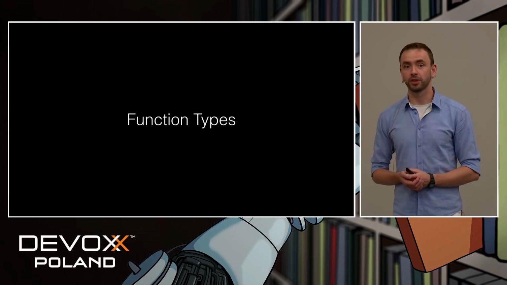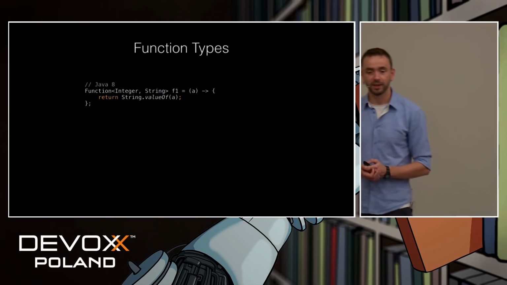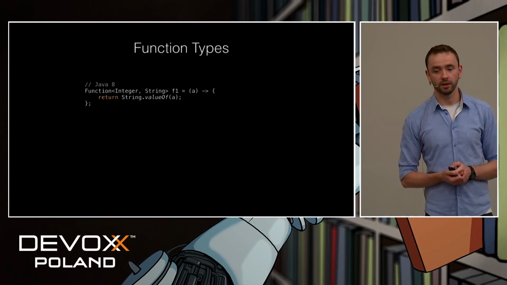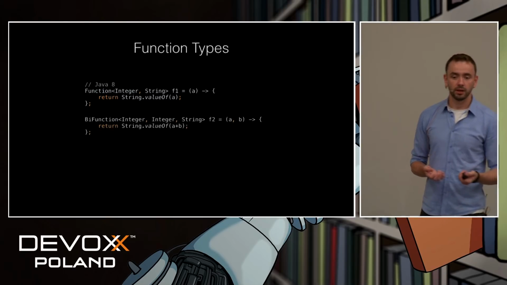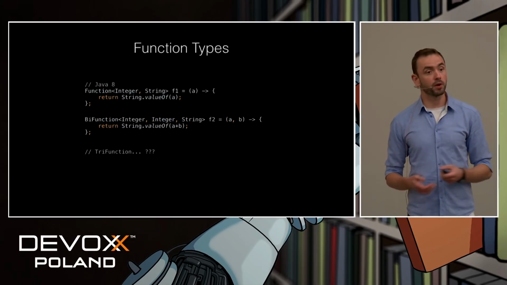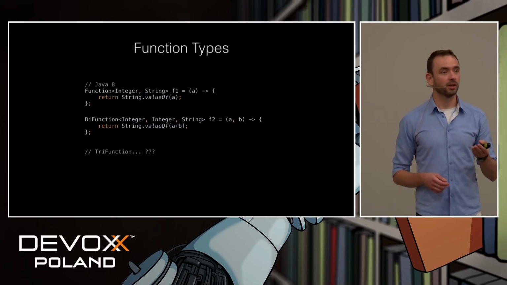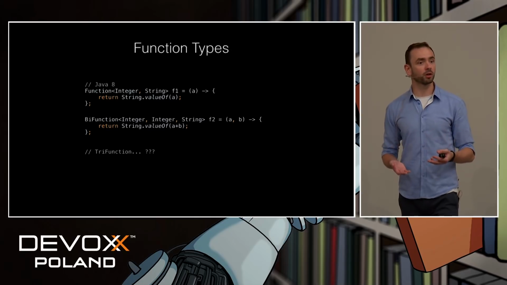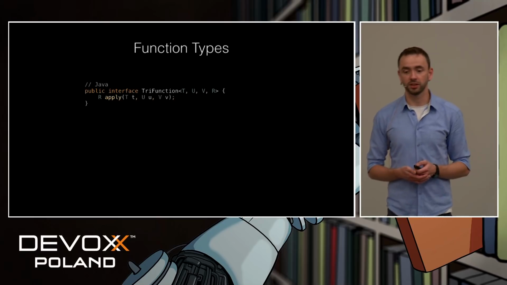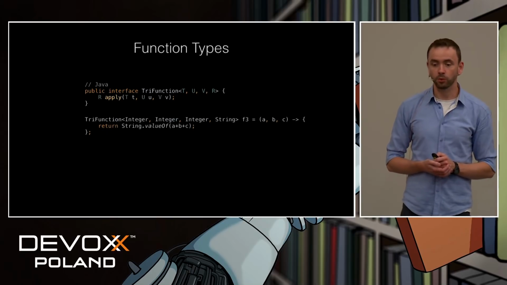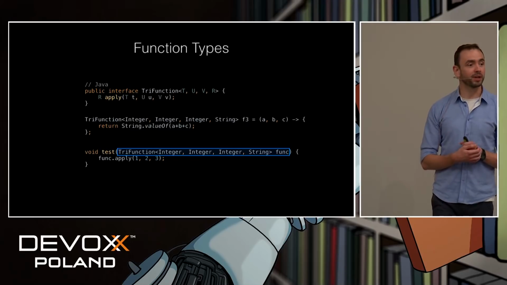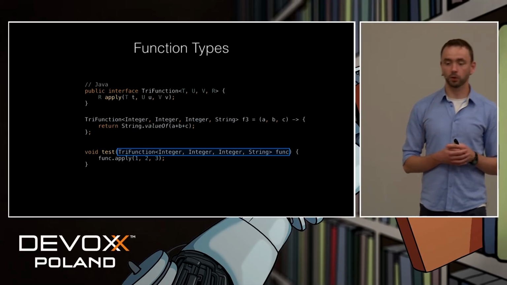Okay, let's talk about function types. In Java, if we want a function that takes an integer and returns a string, we have this interface. If we need a function with 2 arguments, we have this interface. 3 arguments, well, you're out of luck. So unless you are using some kind of framework, you have to sit and write your interface on your own, right? So let's sit and write our interface. Then we use it like this and like this. I hope you agree that this is nothing but a concise and readable code.